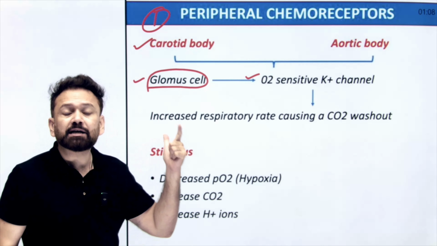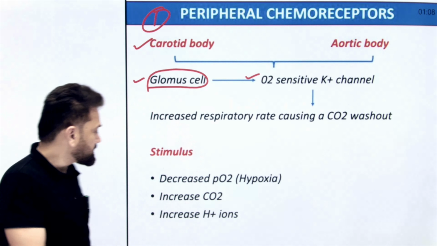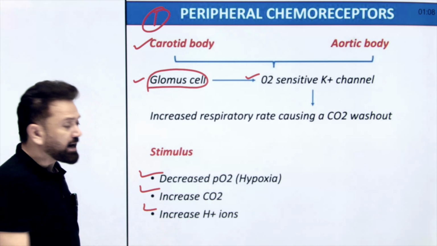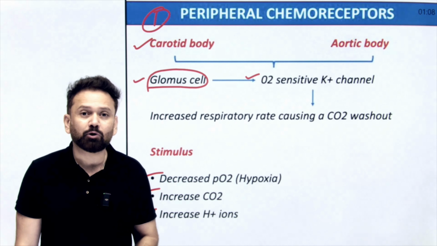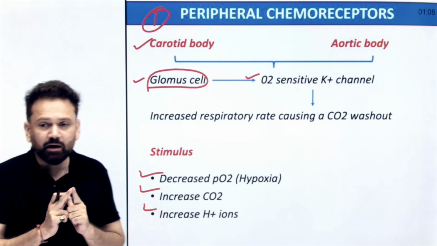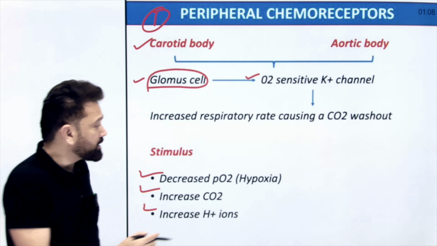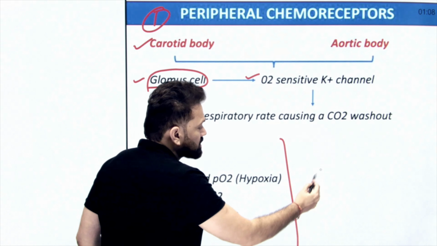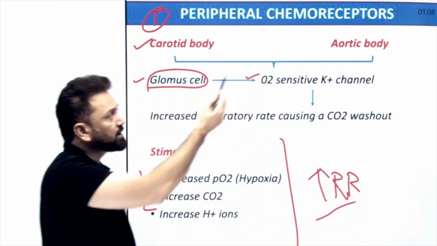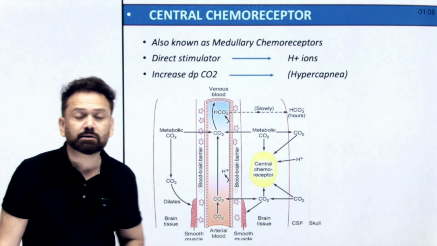So what are the stimuli that are going to stimulate peripheral chemoreceptors? Answer: decreased oxygen, hypoxia, hypercapnia, or acidosis, increased proton ion. So whenever there is acidosis, hypercapnia or hypoxia, they are going to cause hyperventilation. The response is increased respiratory rate. And who is doing this? Peripheral chemoreceptors.